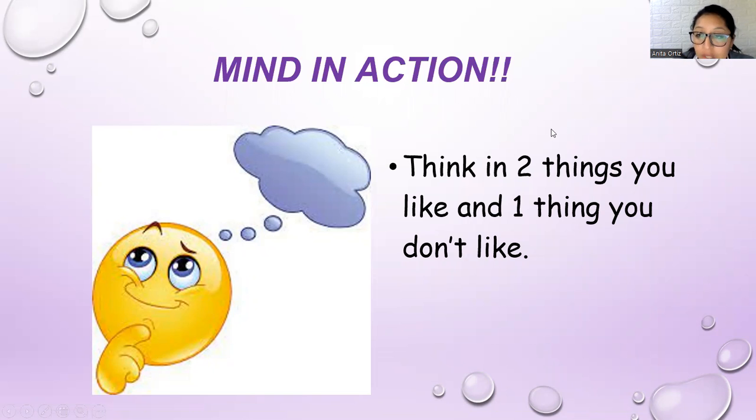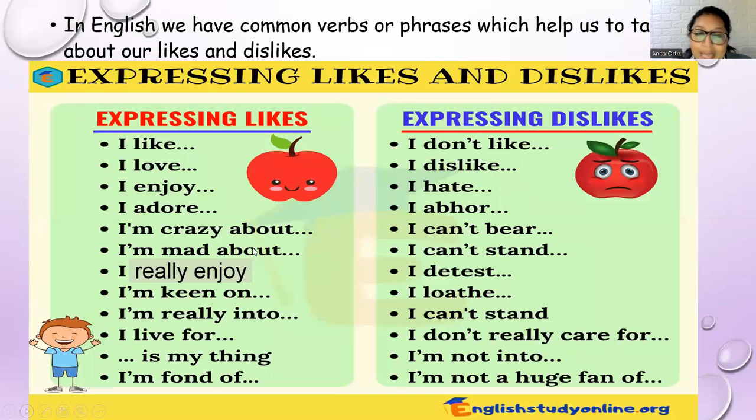Next, please, we have to activate our brain and put our mind in action. You have to think of two things you like and one thing you don't like. In this case, we have to talk about likes and dislikes. For that reason, to do this little exercise, we have the opportunity to use these expressions. You can use any of these expressions. For example, I like apples, or I am crazy about apples.